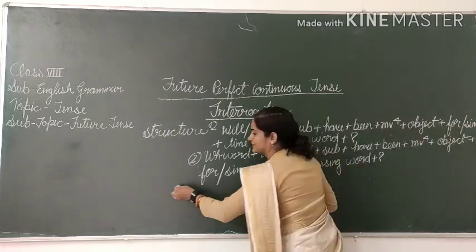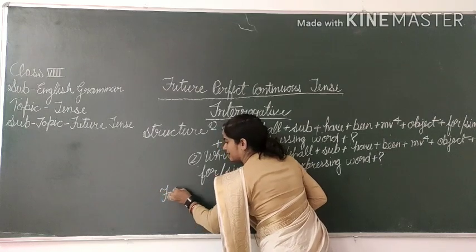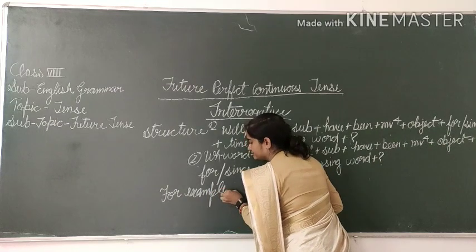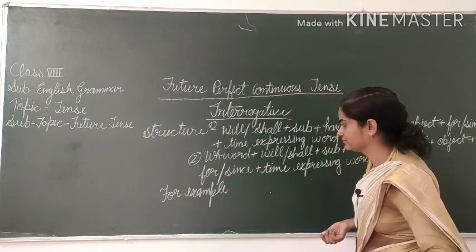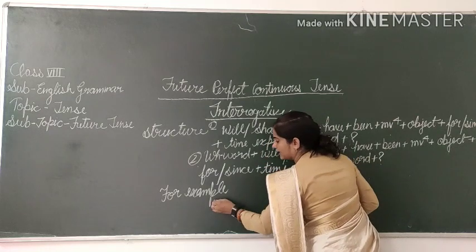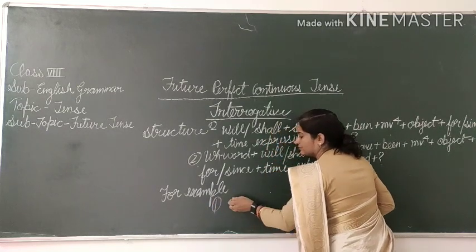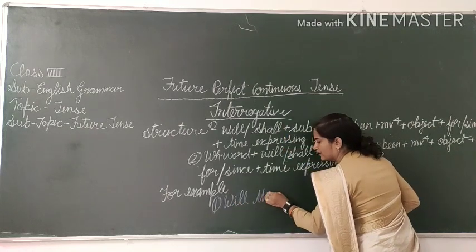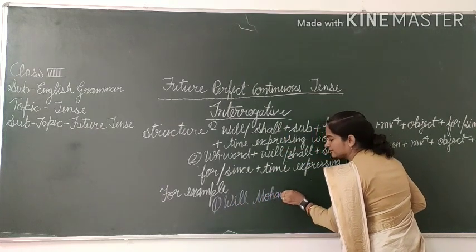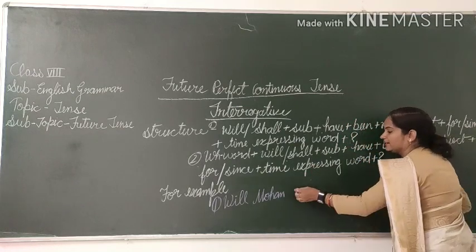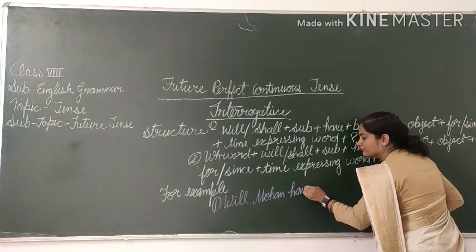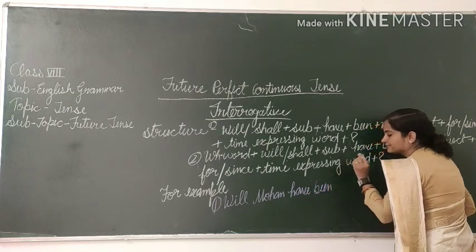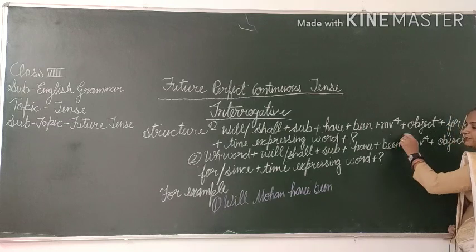Let's frame the sentence. For example, firstly we will write down helping verb. Will. Mohan is your subject. Will Mohan have? This is your perfect expressing word. Have plus been plus MB4.